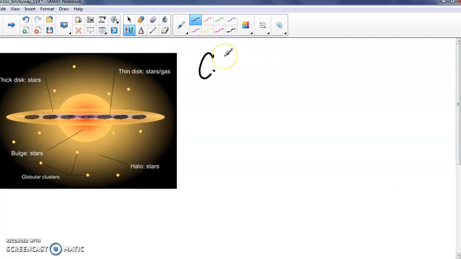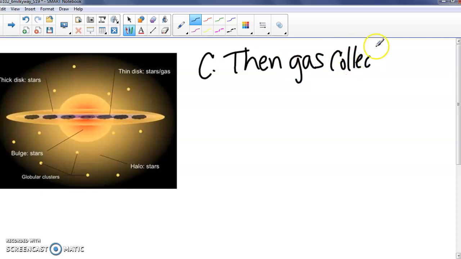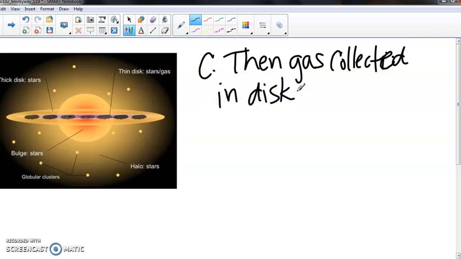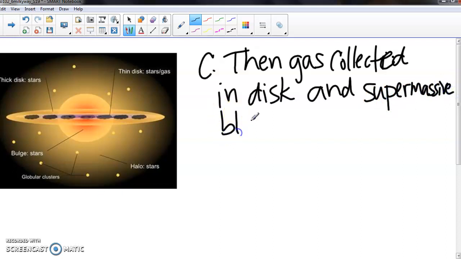Then we actually had the galaxies form. Spiral galaxies is what we're going to talk about here. So then we think that gas collected, because this is a messy process. We have gas and dust as well as the stars all swirling around. Then gas collected in a disk, right? Like the disk of our Milky Way, like the disk of spiral galaxies. And somewhere around this time, the supermassive black hole formed.